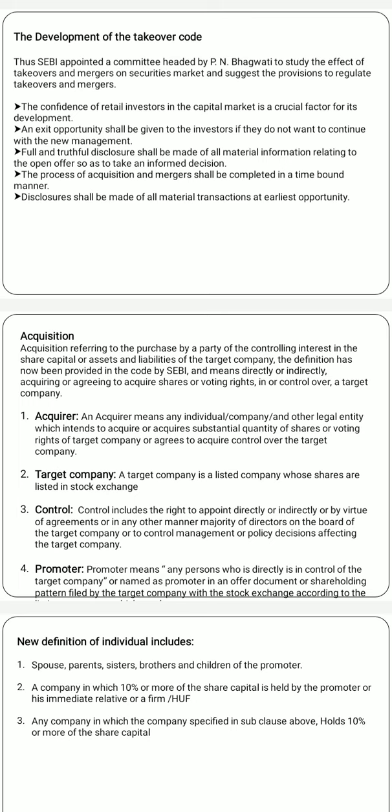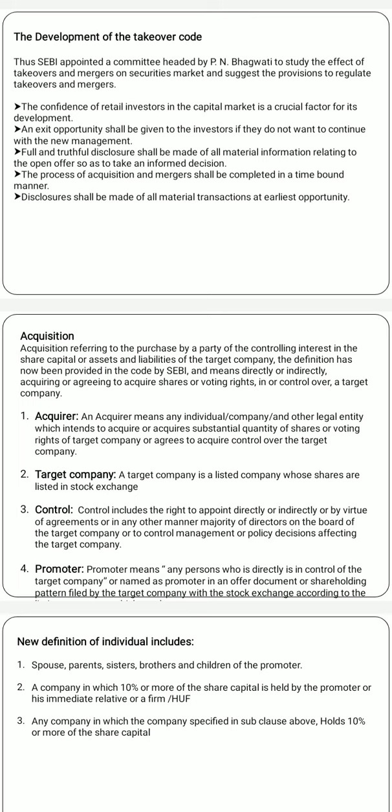Then the takeover code has also modified the definition of individual. The new definition of individual includes spouse, parents, sisters, brothers and children of the promoter. Then a company in which 10% or more of the share capital is held by the promoter or his immediate relative, or a firm or Hindu undivided family in which the promoter or his immediate relative is a member holding an aggregate share capital of 10% or more, and any company in which the company specified in the subclause above holds 10% or more of the share capital.